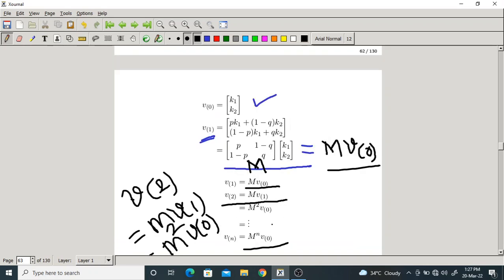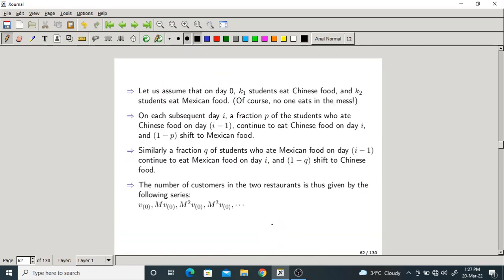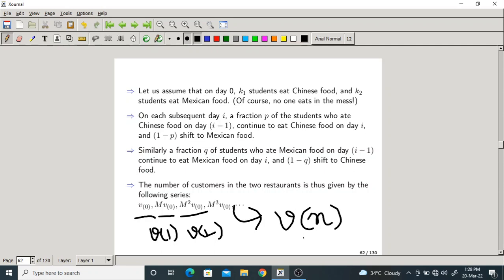Okay. Now we have a series like this. v of 0 is a vector. M into v of 0 is v of 1 actually. This is v of 2. And this is v of 3, because it is M cube.